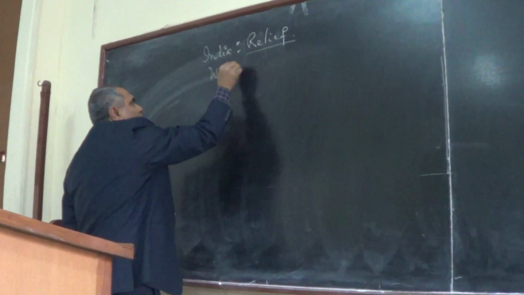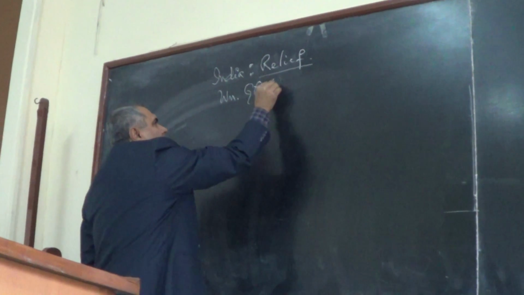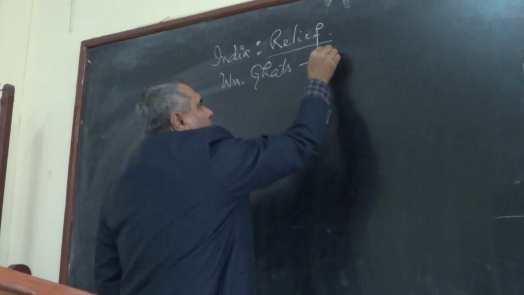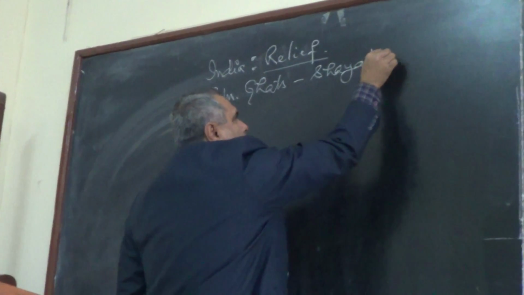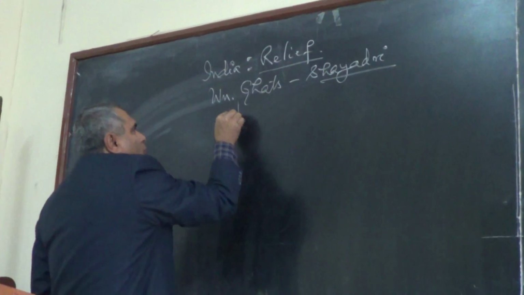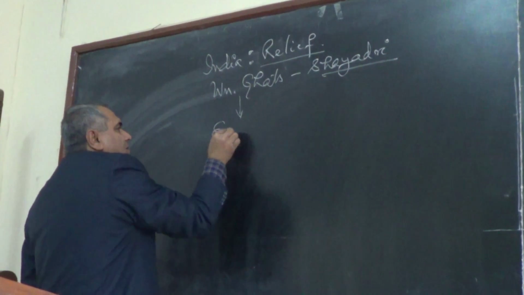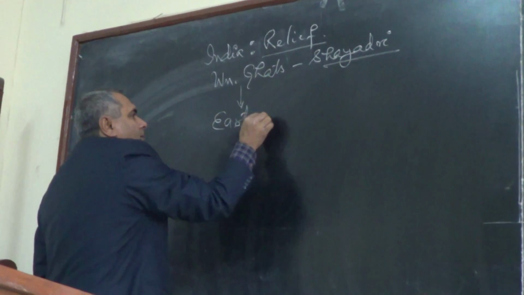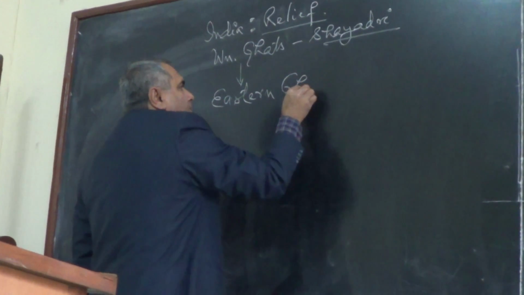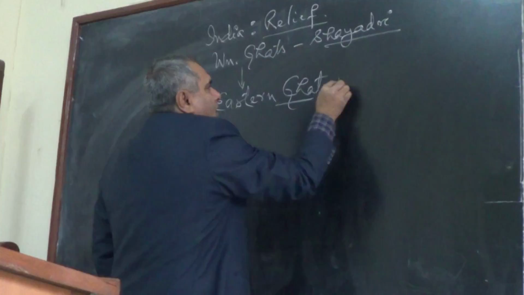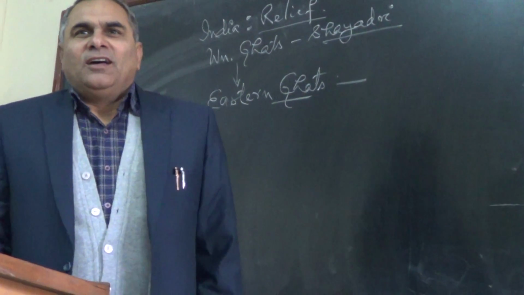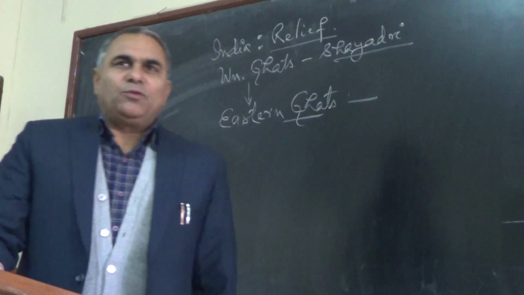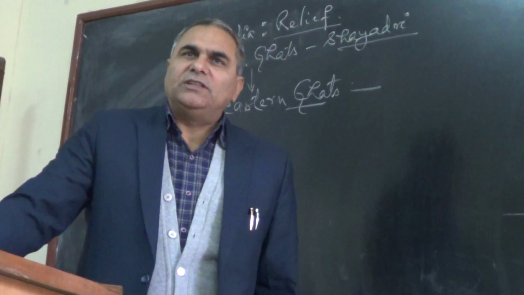Yesterday we did the Western Ghats, that is called Sahyadri. Now come over to the Eastern Ghats. Before coming over to the Eastern Ghats, what is the highest peak of South India?